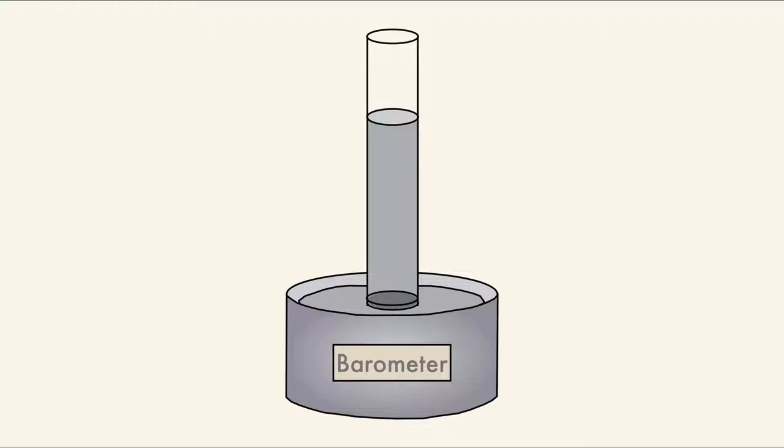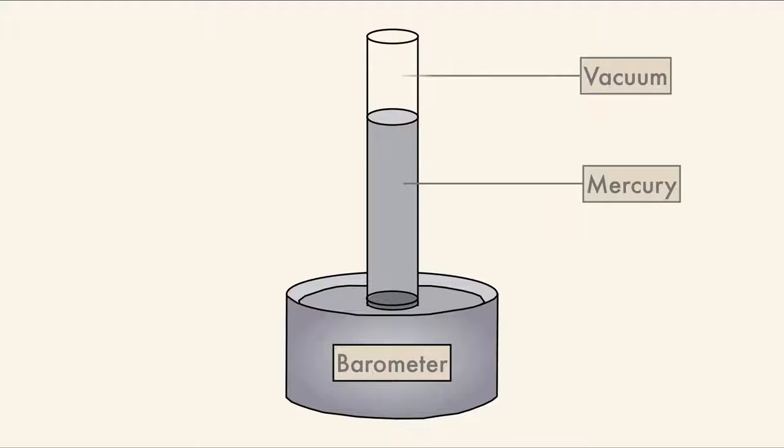This particular type is filled with mercury. Don't drink it or breathe it. It's pretty dangerous. So why use it? Mercury is the densest room temperature liquid, which makes it good for barometers. At the top is a vacuum, and the atmospheric pressure, all the atmosphere from Earth's crust to space, is pressing down on the liquid in the basin.